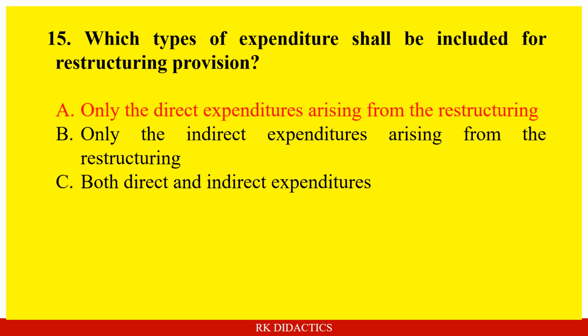So हम indirect expenditure को नहीं लेंगे, only direct expenditure को include करेंगे for provisions. But also for direct expenditure, those expenditure which are necessarily related to restructuring and not related to ongoing activities of the entity, उस type का expenditure को हम लेंगे for restructuring provisions.